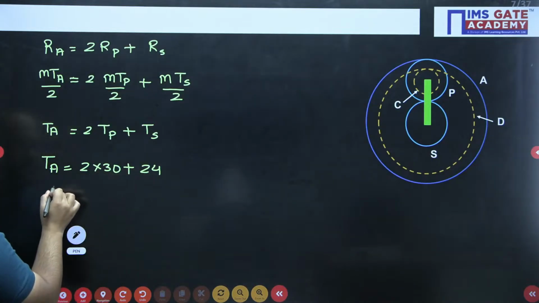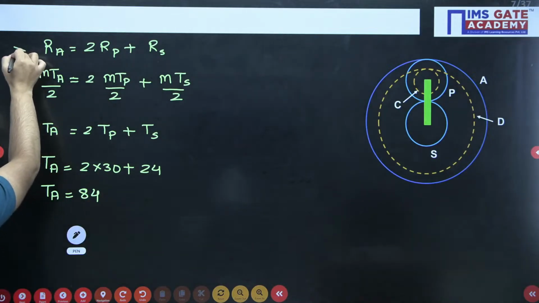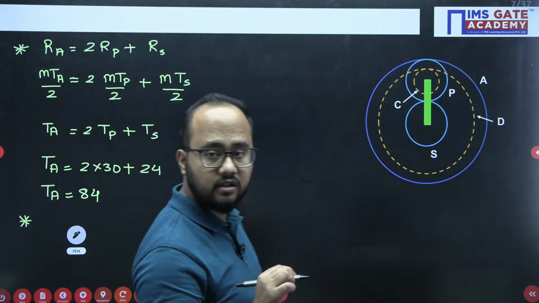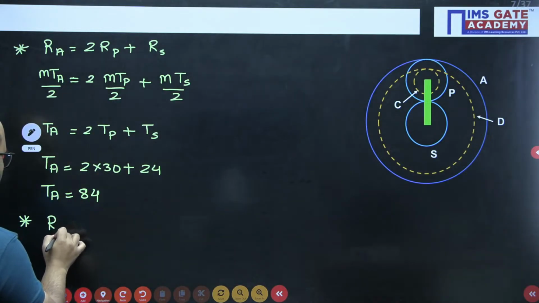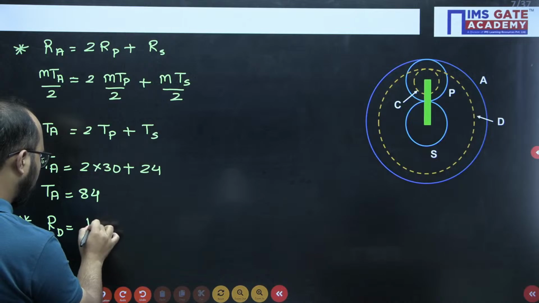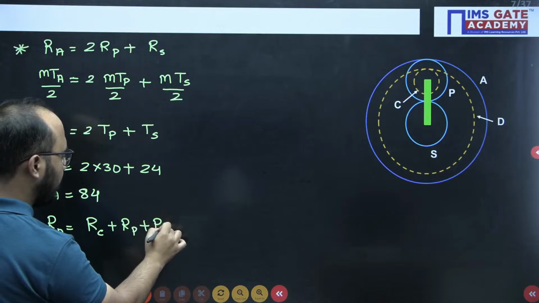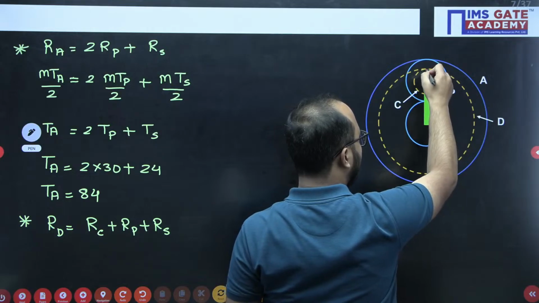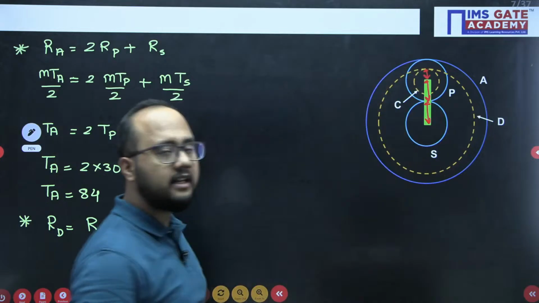So 2 into 30 is 60, and the TA value you will be getting is 84. So this is the number of teeth on gear A. Now, in order to calculate the number of teeth on gear D, how will I write the radius of gear D? The radius of gear D will be written as radius of gear C plus radius of gear P plus radius of gear S. Clear? Radius of gear C, then radius of gear P, then radius of gear S. If I add all three radii, what will I be getting?